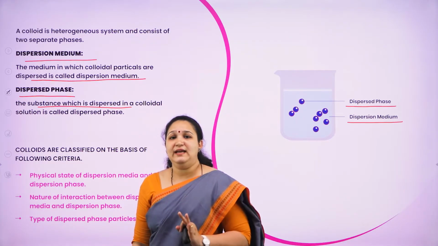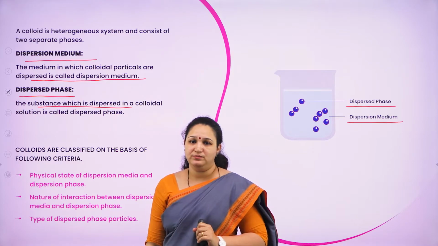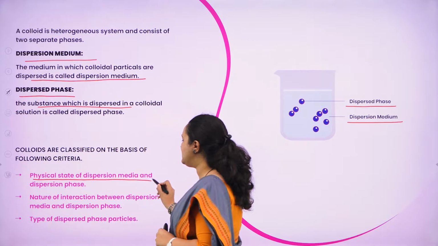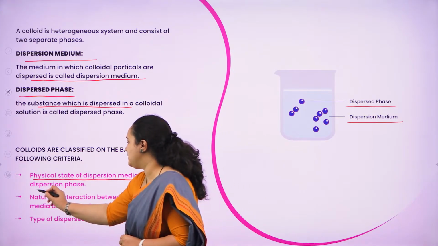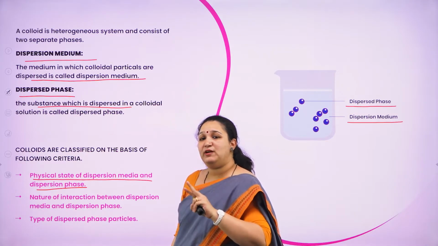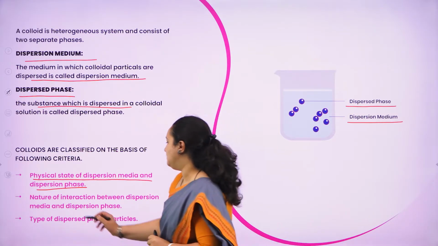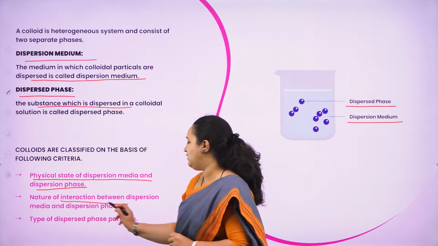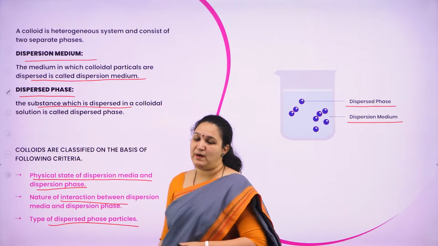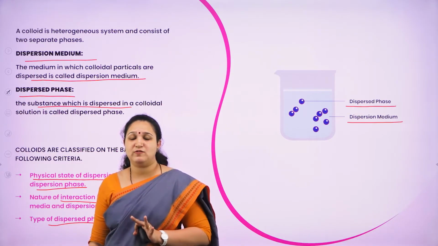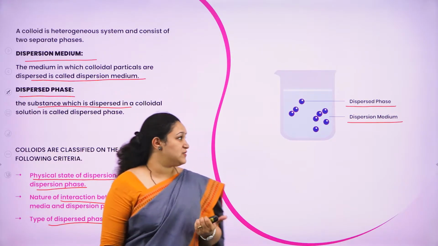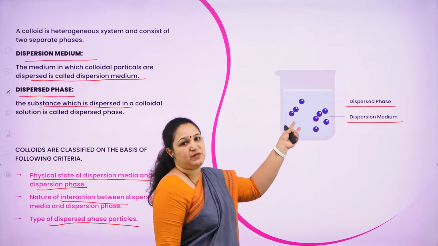There are three types of classification of colloids. First, based on the physical state of the dispersion medium and dispersed phase. Second, based on the interaction between the dispersed phase and the dispersion medium. Next, based on the type of dispersed phase particle. So there are three types of classification. One is based on the type of dispersion medium and dispersed phase: which type of dispersion medium and dispersed phase is there?